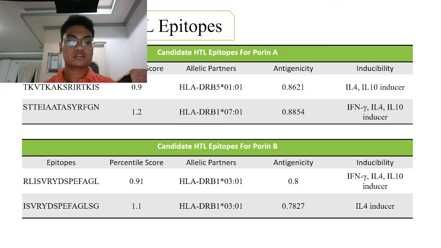The importance of the inducibility test is based on the function of interleukins. Currently, HTL consists of two types, the T helper 1 and T helper 2 cells. The Th1 primarily produces the cytokines gamma interferon, tumor necrosis factor beta, and interleukin 2, while T helper 2 cells mainly produce interleukin 4 and many other interleukins.